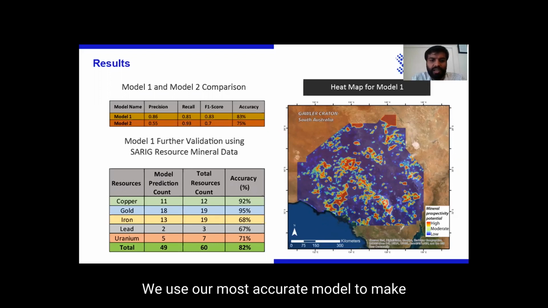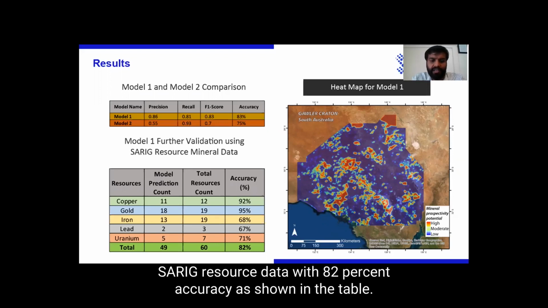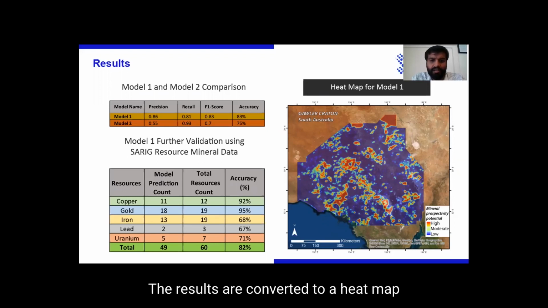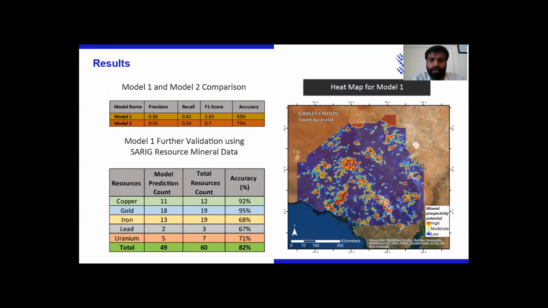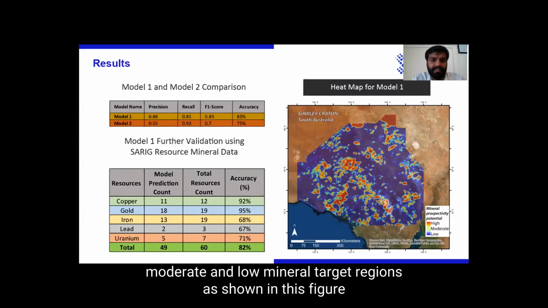We use our most accurate model to make mineralization predictions of the Gawler-Craton area. The model was further validated using CERIG resource data with 82% accuracy as shown in the table. The results are converted to a heat map of potential mineralization locations and classified as high, moderate, and low mineral target regions as shown in the figure.